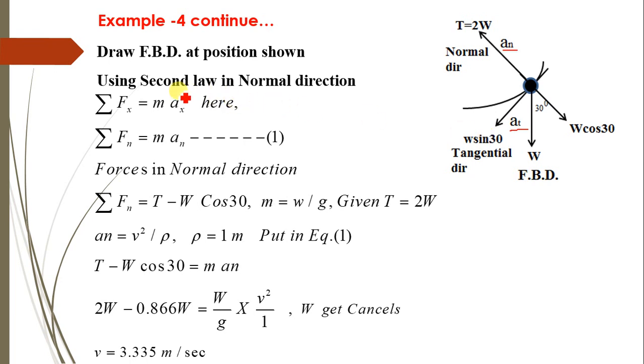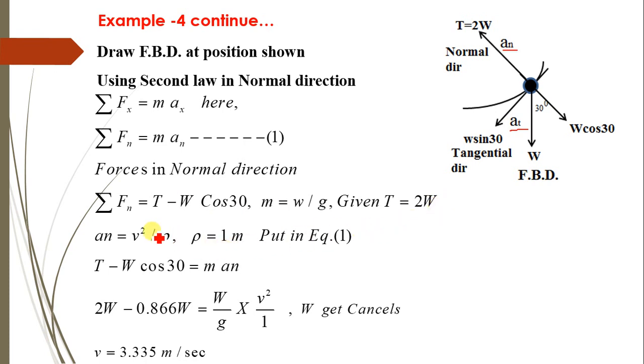Now using Newton's second law in the normal direction, summation of Fn is equal to m times an. So the forces in the normal direction are the tension in the cord, and the component of weight in the normal direction. So it will be T minus W cos 30, and m is equal to W by g. T is equal to 2 times W.